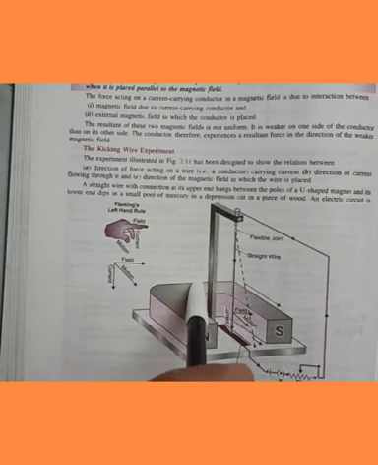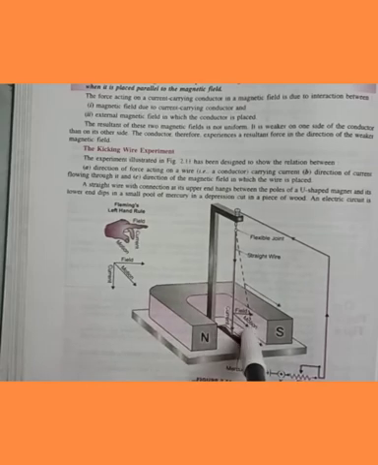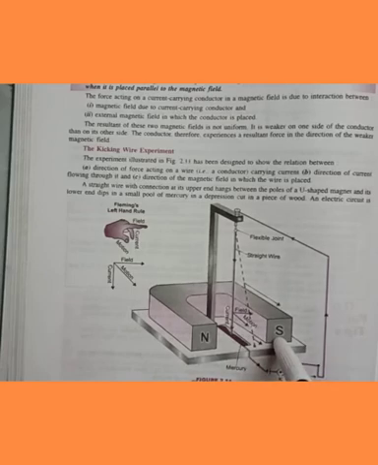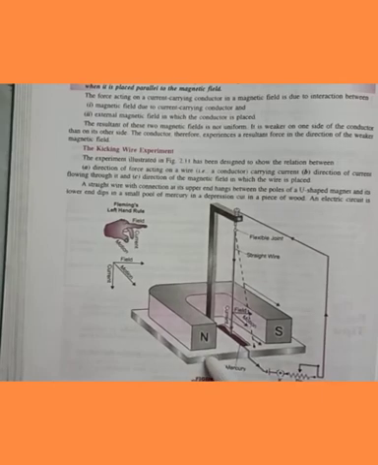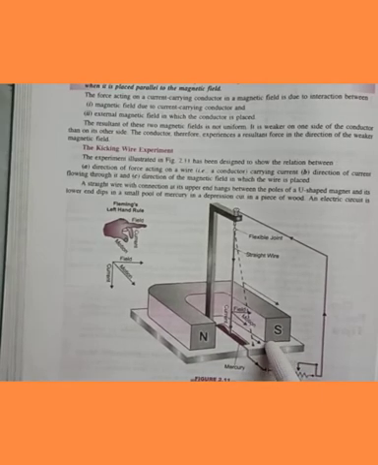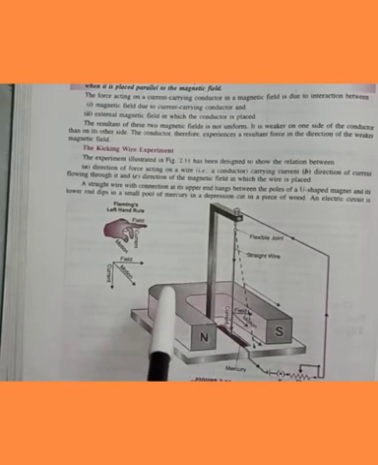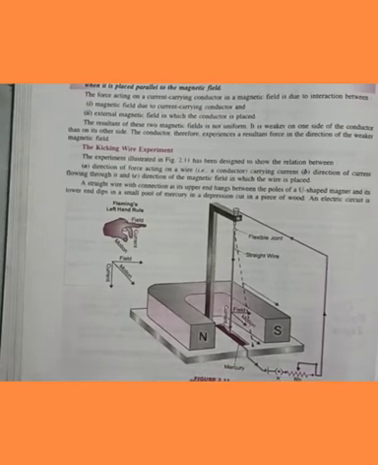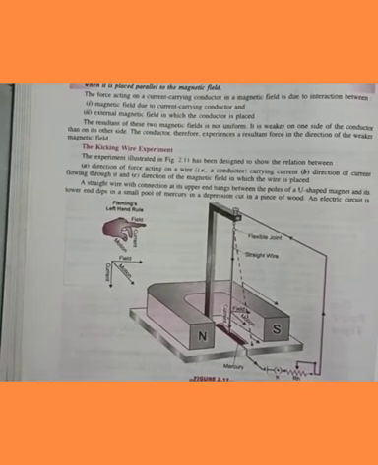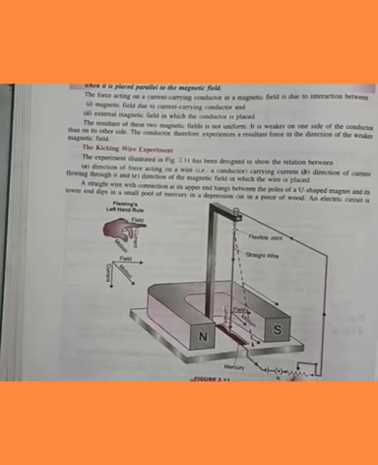The direction of force on the wire is also reversed, इसका मतलब तो ही हुआ, if the direction of the magnetic field is reversed. If you reverse the direction of magnetic field, make it south pole, make it north pole, then if the current goes downward, it will be kicked backward and vice versa. Clear? But if the wire is placed parallel to the magnetic field, it does not experience force.